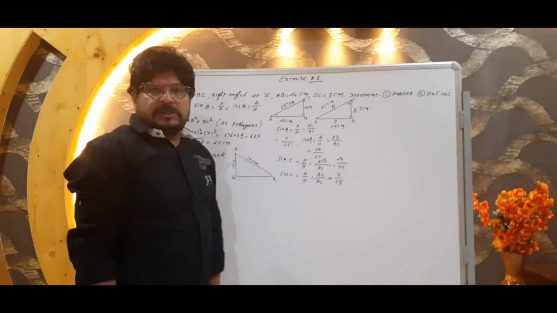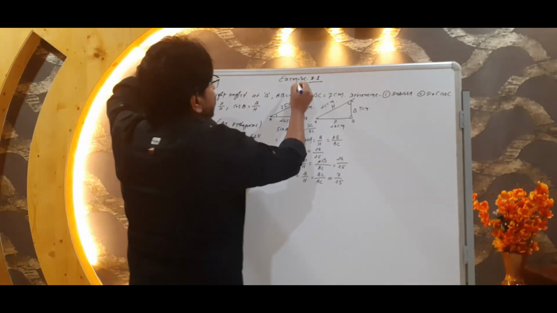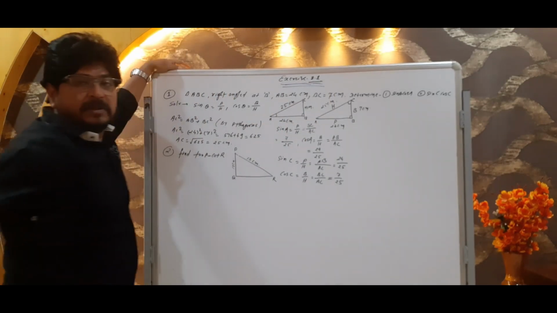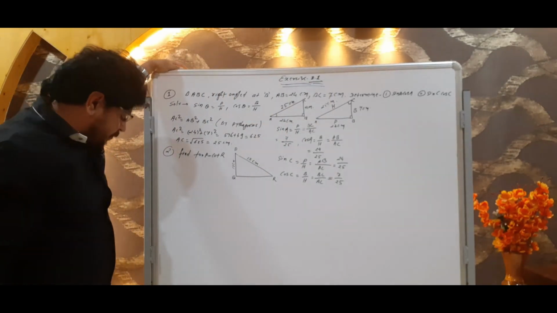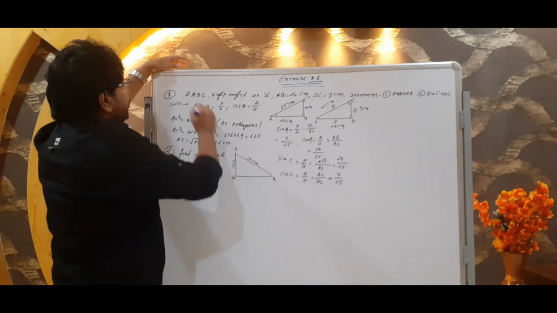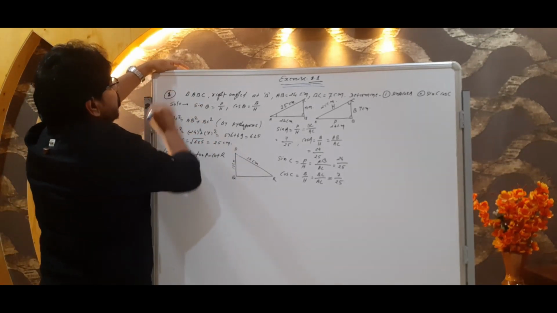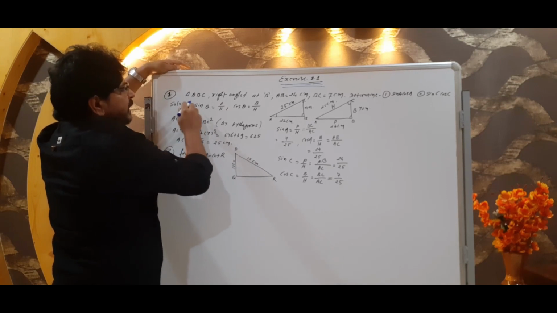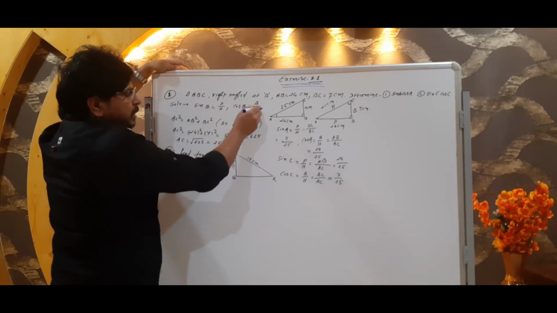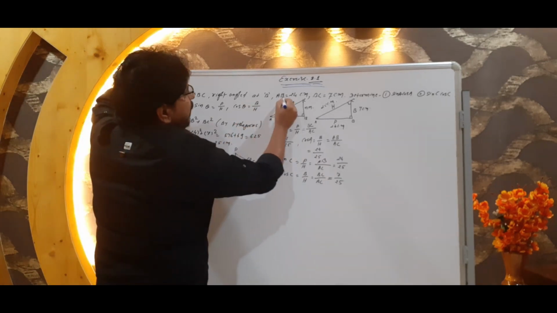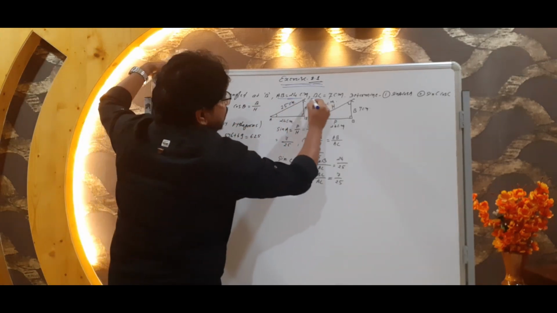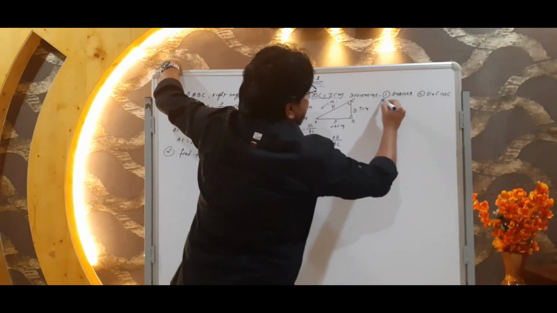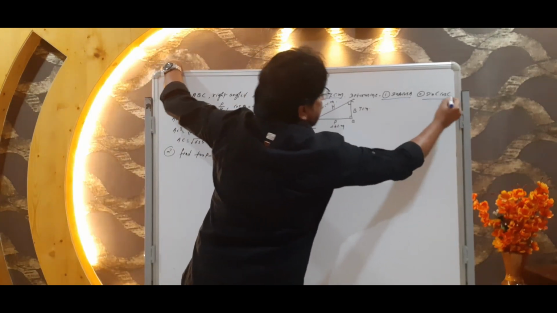So my dear students, we are starting here 8.1. I don't want to waste your time. Directly we are going to start 8.1. See here, in this particular numerical, what is the first numerical? As per the first numerical, triangle ABC is right angled at point B. Here given AB is 24 centimeter, BC is 7 centimeter, and we have to find out sin A, cos A as well as sin C, cos C.